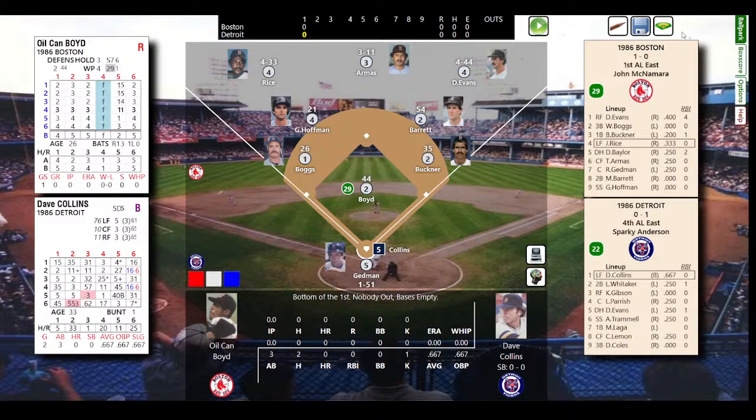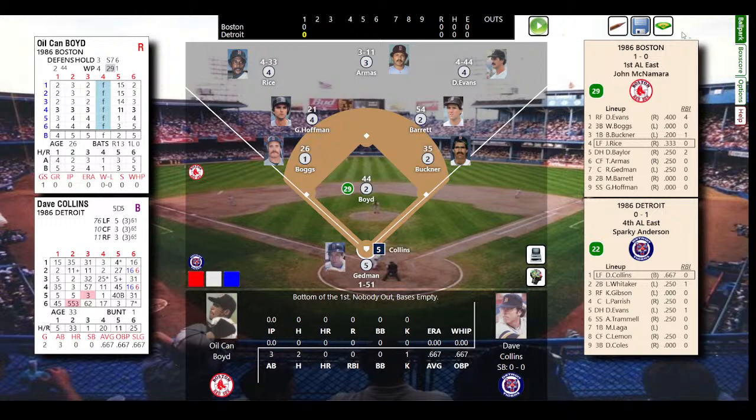Arm 44, pretty good. Dwight Evans not quite as great as he was defensively in 86. Kind of going down, not downhill, I should say, but regressing slightly. 86 was really the last full year he played right field full time. In 87 he played some first base and so forth, and so you see that slight regression.